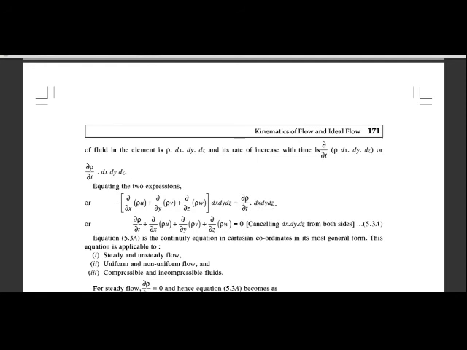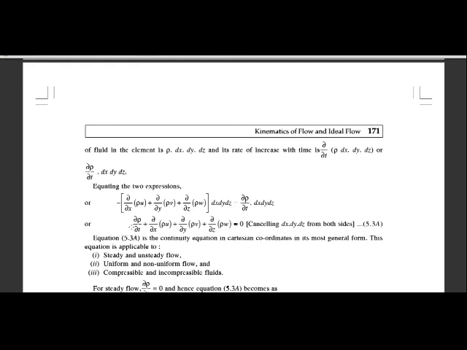Then dx dy dz is common on both sides, so it cancels out. Taking this term to the right side, we get the continuity equation: ∂ρ/∂t plus ∂/∂x of (ρu) plus ∂/∂y of (ρv) plus ∂/∂z of (ρw) is equal to 0.